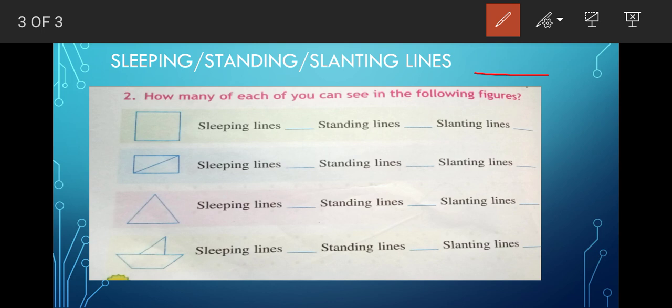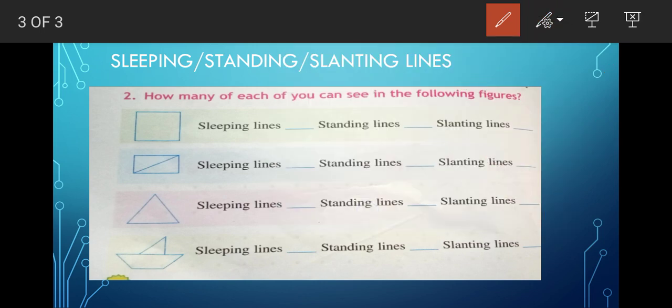And when you draw a line this way, that means in vertical position, it is called a standing line. When you draw the line in a horizontal way, it is called a sleeping line. And a slanting line means, this is a standing line. This is a slanting line. This is also a slanting line. All right, so these are the standing lines, slanting lines. This one is sleeping, this one standing, and these are slanting lines.